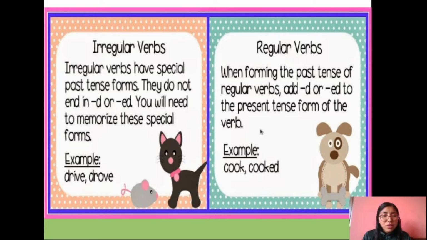Para hacer las formas de los verbos regulares, usted solo tiene que añadir D o ED de acuerdo al verbo. Si el verbo termina en consonante, you have to add ED. ¿Ok? Si ya termina en consonante, añadimos ED. Si el verbo termina with vowel, si ya termina con vocal, you only have to add D. ¿Ok? We are going to check some verbs, so pay attention.